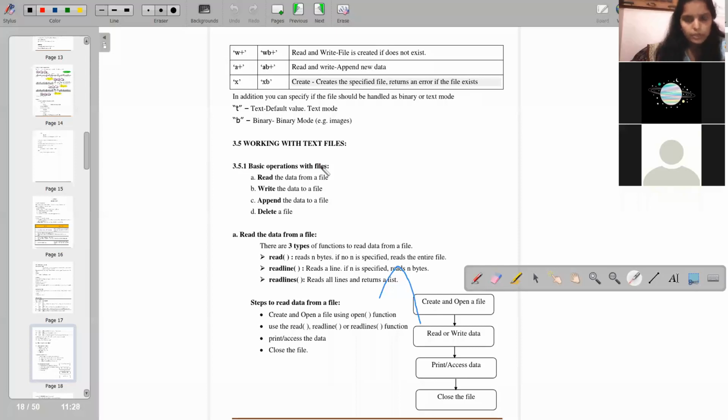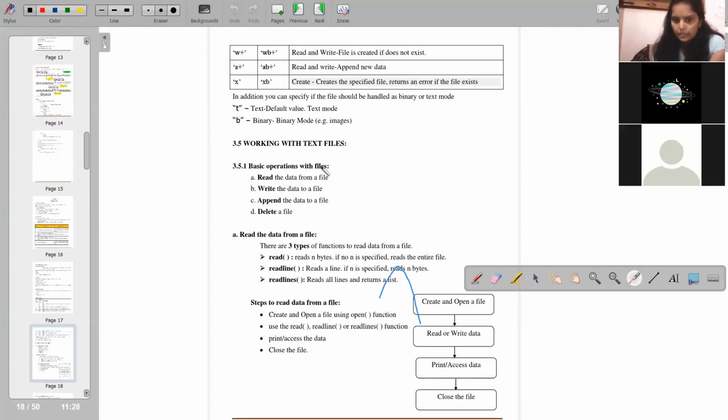What will read do? Read will read n bytes, the number of bytes. If no n is specified, it will read the entire file. And if you specify n bytes, it reads only that many bytes of the file.